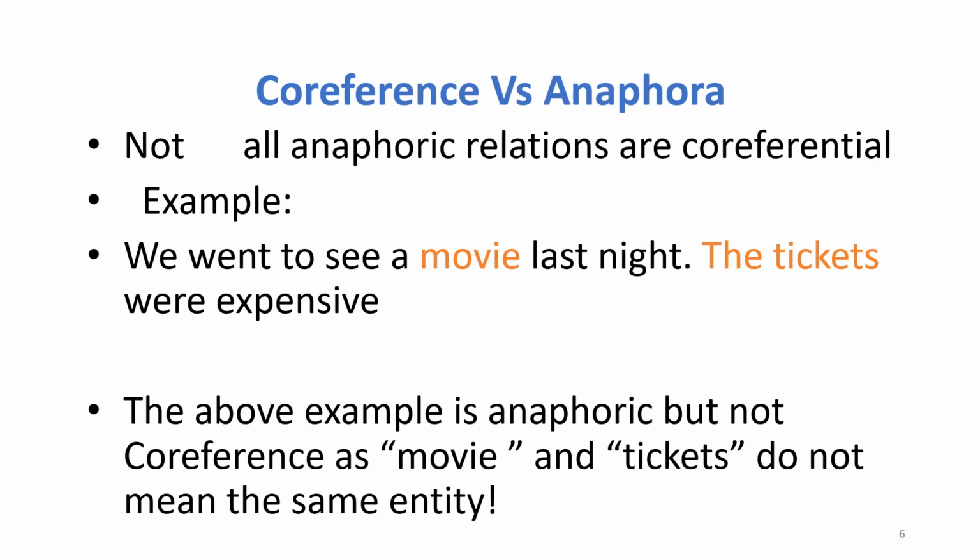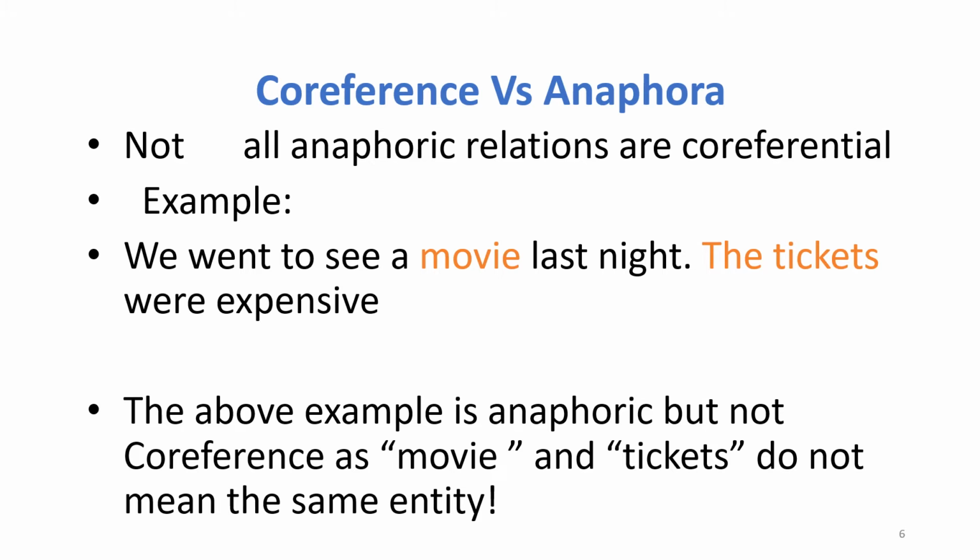Not all anaphoric relations are co-referential, so we'll understand that point through this example. We went to see a movie last night. The tickets were expensive. This is not co-reference. Why? Because the movie and the tickets are not referring to the same entity, whereas it is an anaphoric reference. Why? Because to interpret the tickets, we need to refer back to what it actually refers to, the movie tickets. So that can be interpreted only when we look back towards a noun which is related to it.